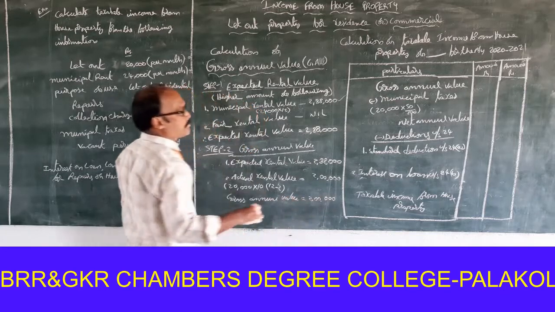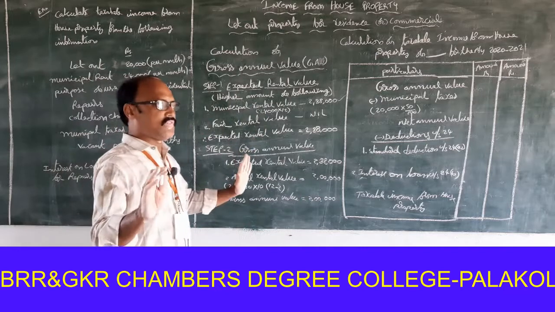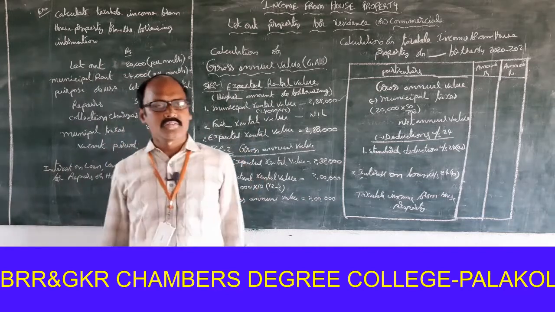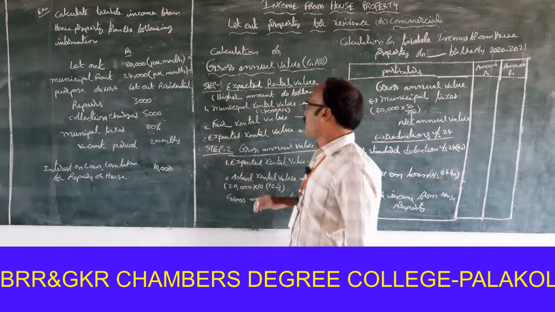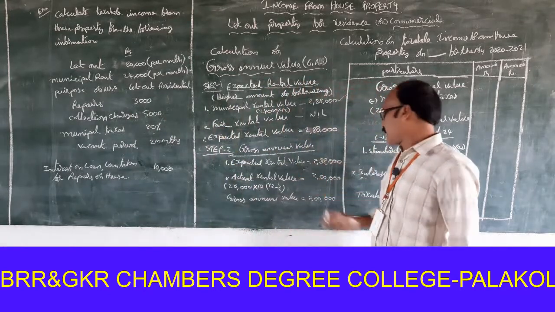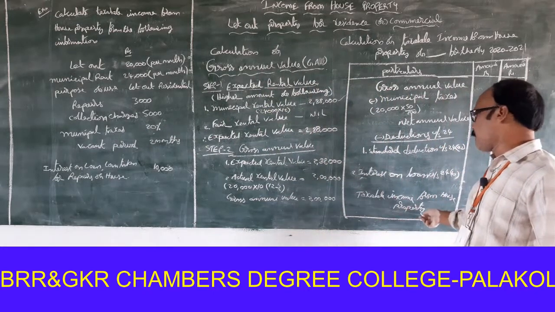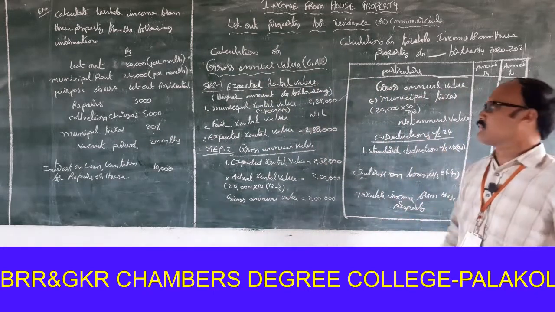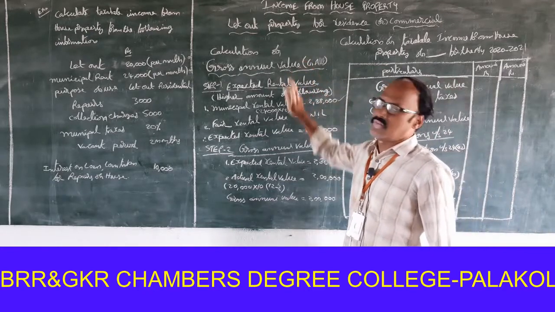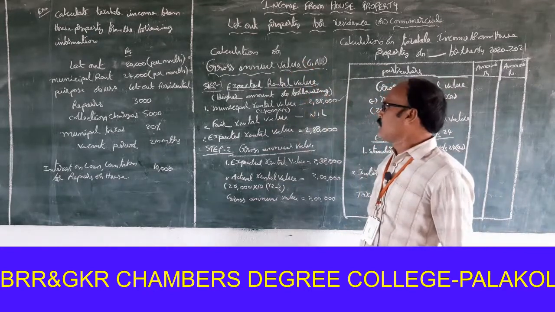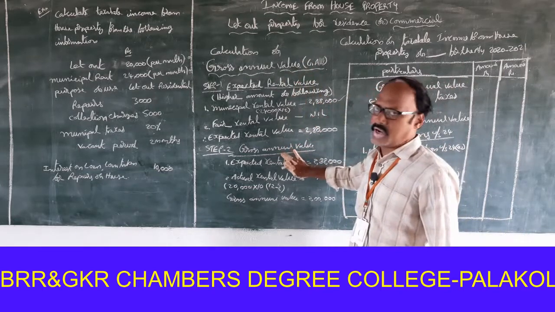This one is the most important thing. Once again, briefly, I want to say this. For calculation of taxable income from house property, 2 procedures are required. One is calculation of gross annual value. You know very well, for calculation of gross annual value, 2 steps are required.